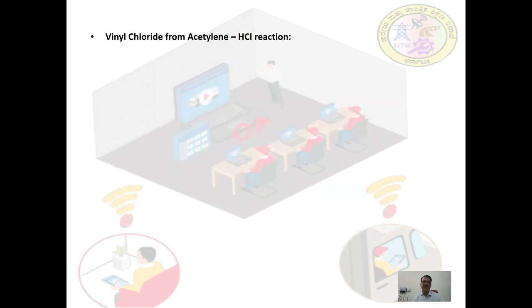Next we will discuss vinyl chloride from the acetylene HCl reaction. The chemical reaction is acetylene, CH triple bond CH, plus HCl at 160 to 200 degrees centigrade temperature and 1 atmosphere pressure. It gives vinyl chloride, CH2 double bond CHCl.